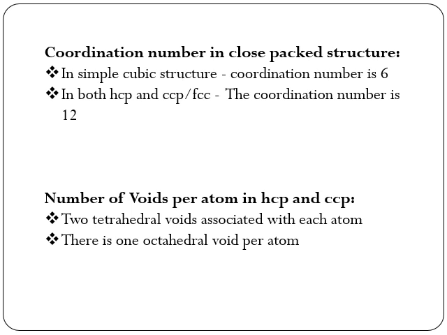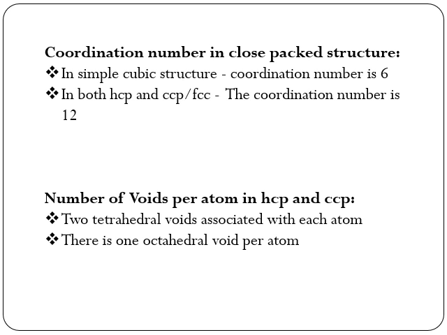Coordination number in close packed structure. In a simple cubic crystal structure, each sphere is surrounded by 6 neighboring spheres, 4 in its own layer, one above and one below, and hence the coordination number of any sphere in simple cubic structure is 6. In both HCP and FCC structures, each sphere is surrounded by 12 neighboring spheres, 6 in its own layer, 3 above and 3 below, and hence the coordination number of any sphere in HCP or FCC structure is 12.